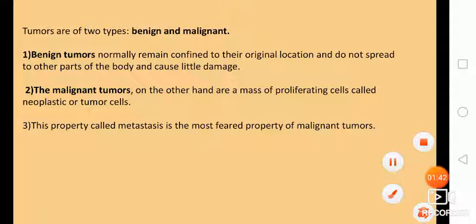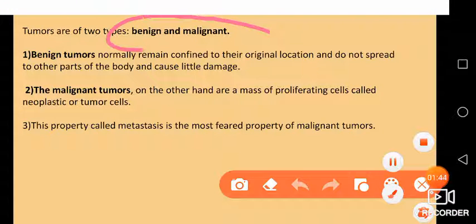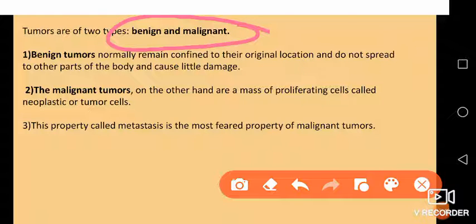Next, you have to remember that tumors are of two types, benign and malignant. What do you mean by benign? A benign tumor will remain confined to its original location. That means they will not spread. Wherever they are formed, they will remain at that position only. They won't spread to other parts, and they also cause very little damage because they remain at their confined original location.